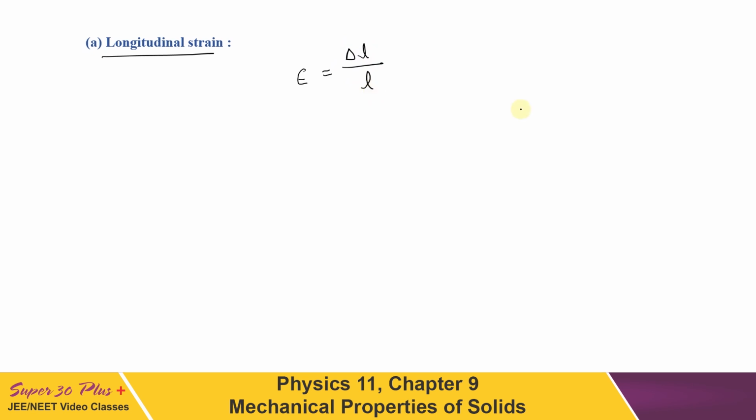But for this, the force applied should be perpendicular along the axis of the body. So either it can be in this way or in this way. That will change the length. But if it has to change the length, the other end should be fixed. Otherwise, if it is free to move, then on applying an external force, the body will start accelerating. So if change has to be in the length, then there must be some compression or some extension, we can say. Now let us see some numerical examples based on this.